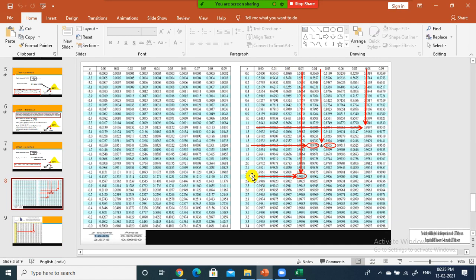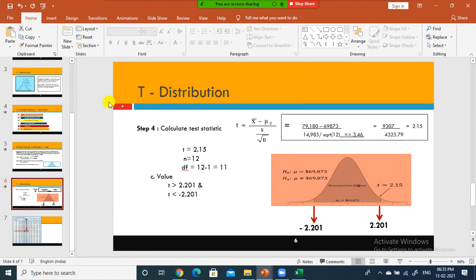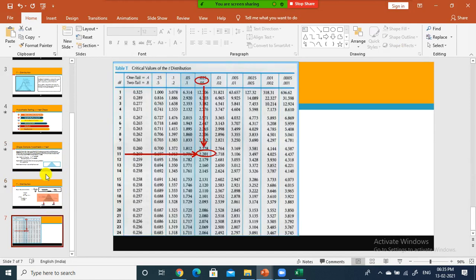For example, for a negative value, minus 1.76 we got, it was 0.0392. That is how we take it. Here there is no 0.025 or 0.05, but in the t distribution table, whether it is two tail or one tail, the alpha value will be 0.05 only. That's how we need to use it.